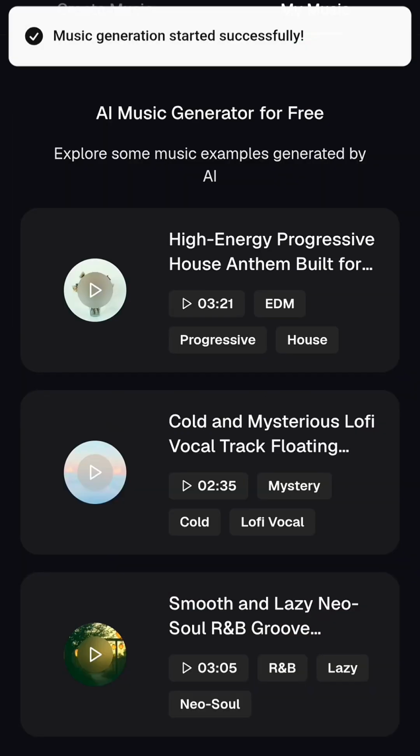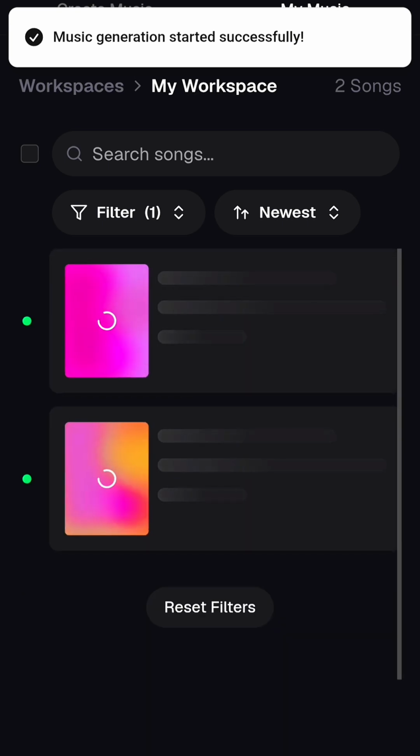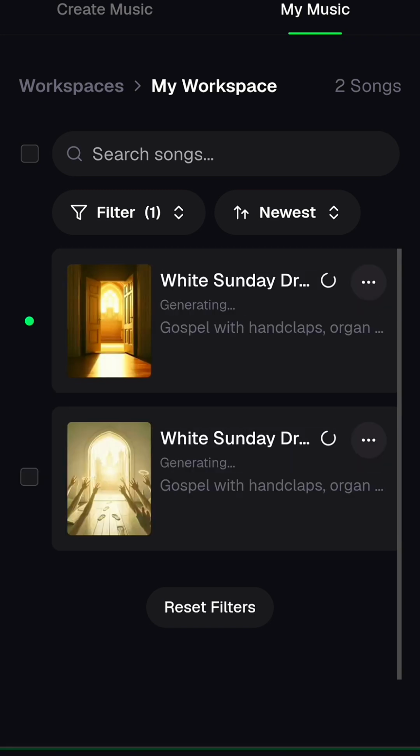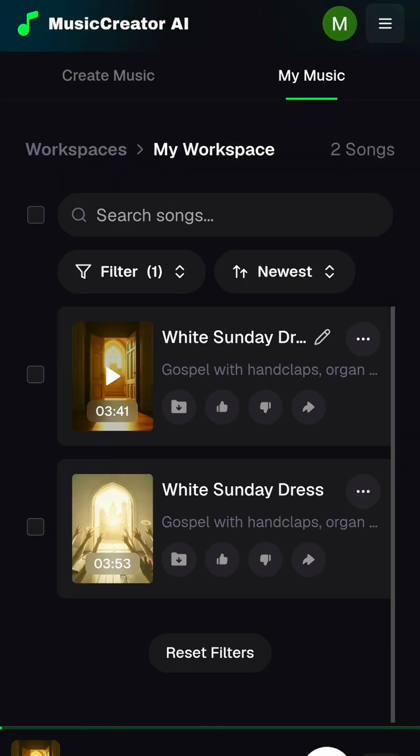So just give it some minutes. Now as you can see, it's generating it. Now it's still generating the music, but we can still listen to it. Let me play this one here, this one below. Let me tap on it and it's playing right now. Let's play that one at top, the one on the top. Now this is the second one also.